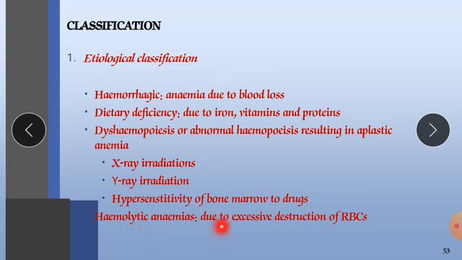Hemolytic anemias are due to excessive destruction of RBC. There are certain drugs, conditions and diseases which may lead to the breakdown of RBC. For example, conditions like malaria, pneumonia, jaundice, hepatitis, papilloma virus, measles, rubella virus. These are infections in which degradation or destruction of RBC will occur. So they are also called hemolytic anemias.